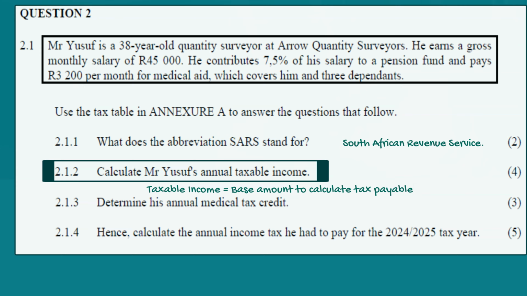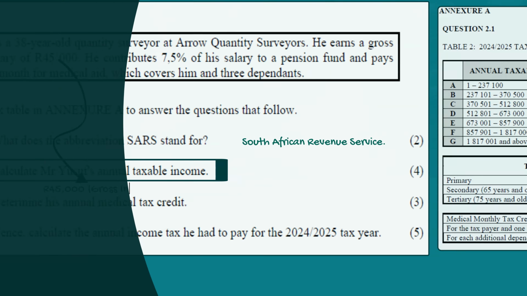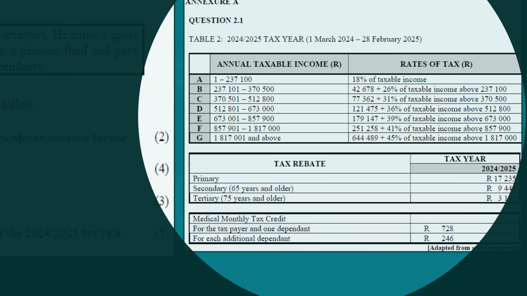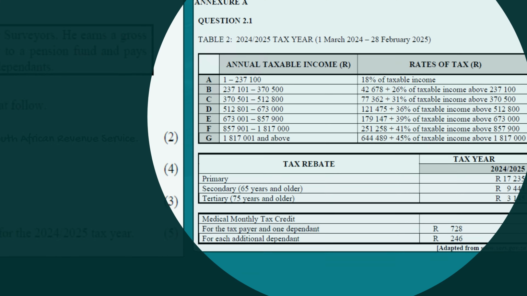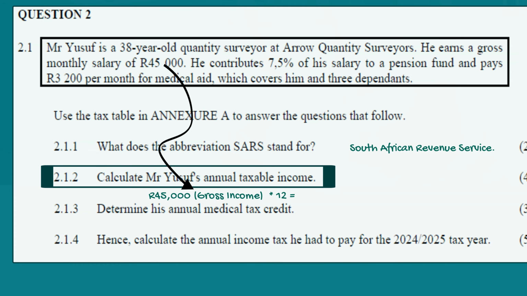Mr. Yusuf earns a monthly gross income of 45,000 Rand. Since the tax tables given to us use annual amounts, we will multiply the monthly gross income by 12 to get an annual gross income of 540,000 Rand.